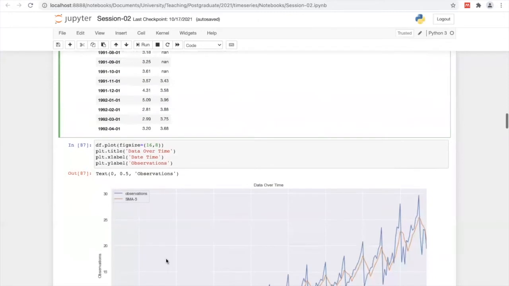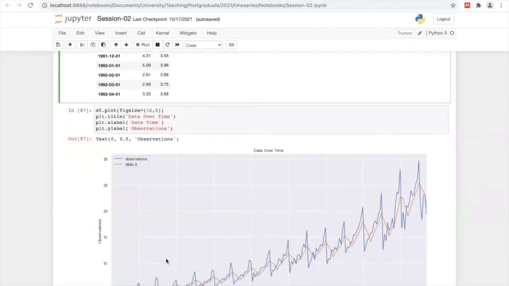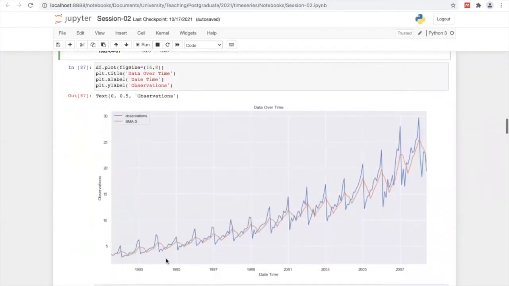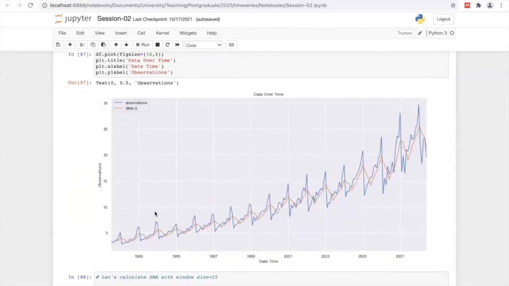Then I have plotted this data to get a better understanding. The blue line shows the actual observations, and the simple moving average is in brown or orange color. You can see that it reflects the pattern of the observations.